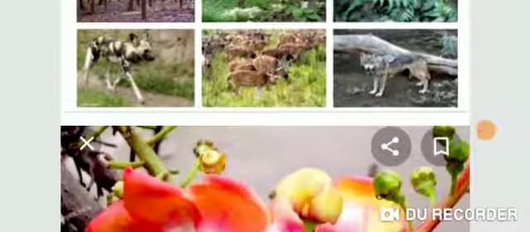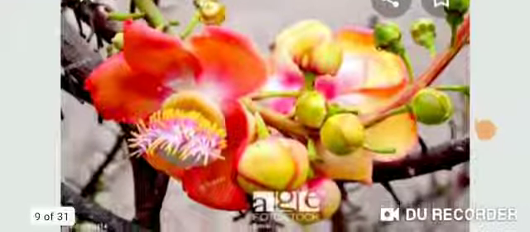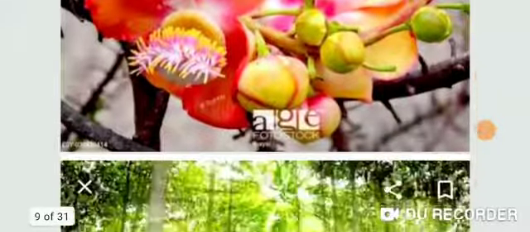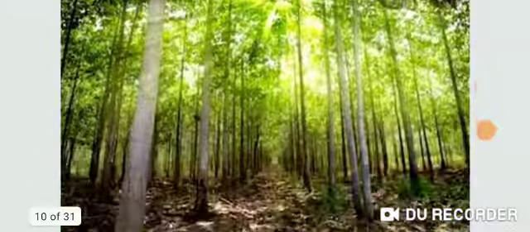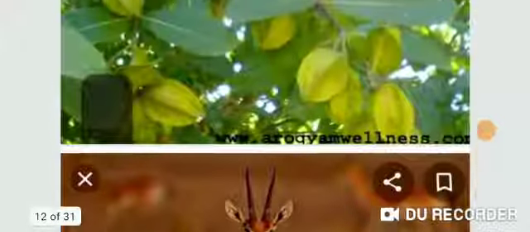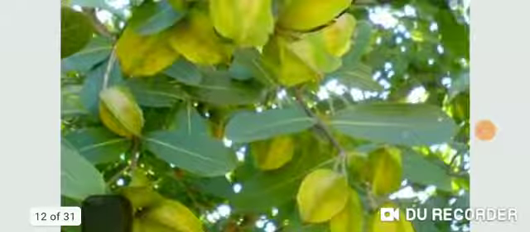You can see here different examples of flora like sal, teak, mango, Arjun. All these are examples of flora. It means flora are the plants that are found in a particular area.